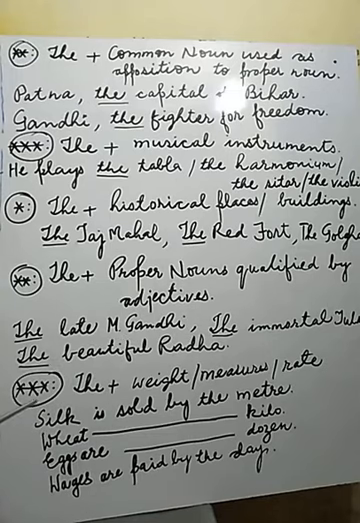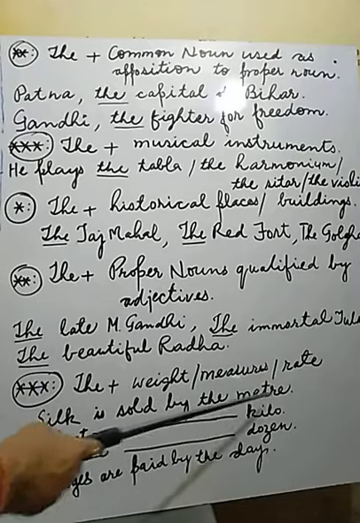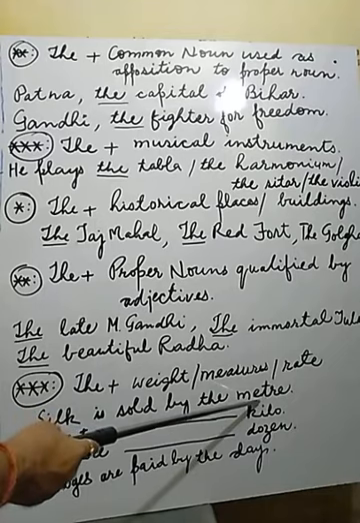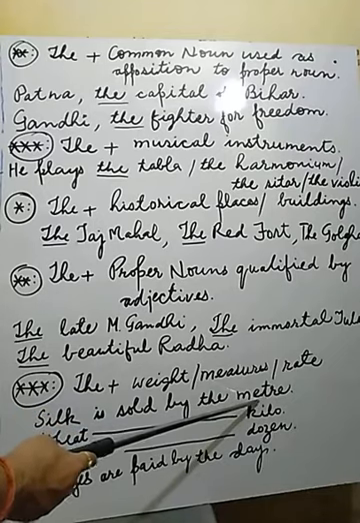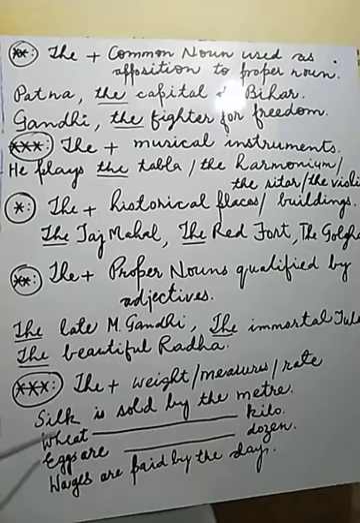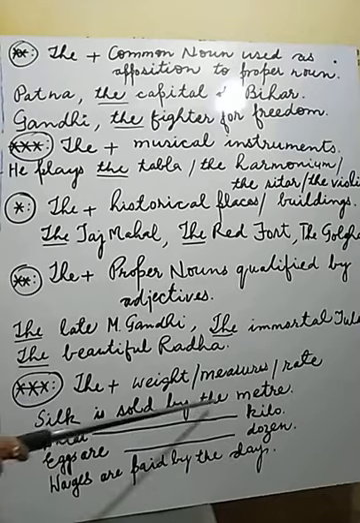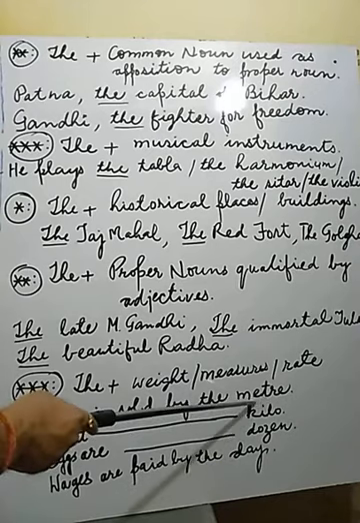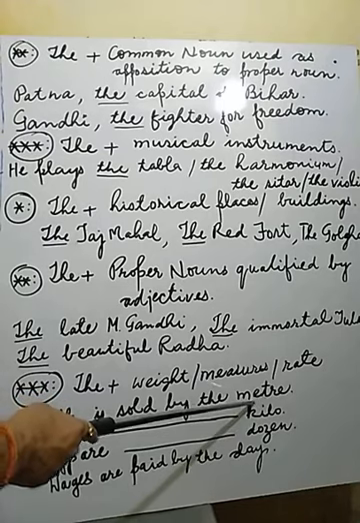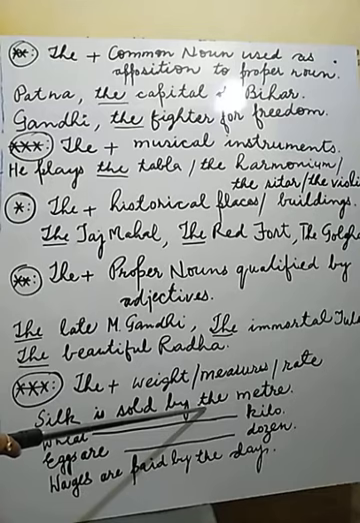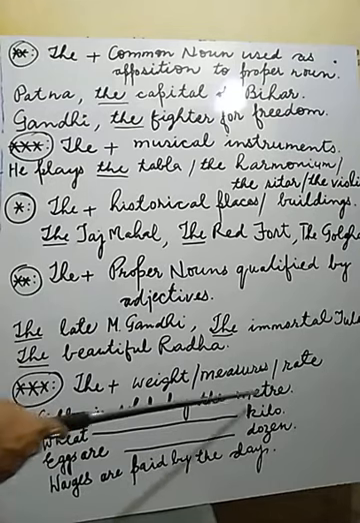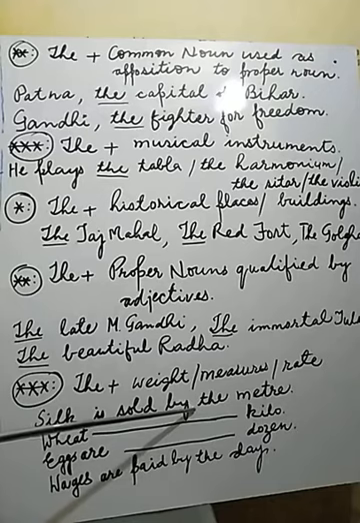Next one is "the" is used before weight, measures or rate. For example, silk is sold by the meter. Meter is the measurement of what? Length. It is the unit of length. So the silk is sold by the meter. If we simply write "by meter", it is incorrect. Before that we have to use "by the meter". It is a unit, and before a unit it is compulsory for you to use article "the".